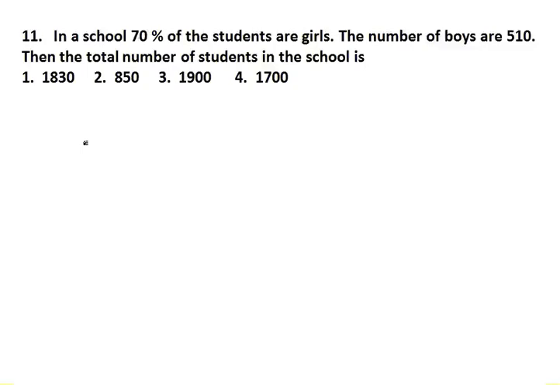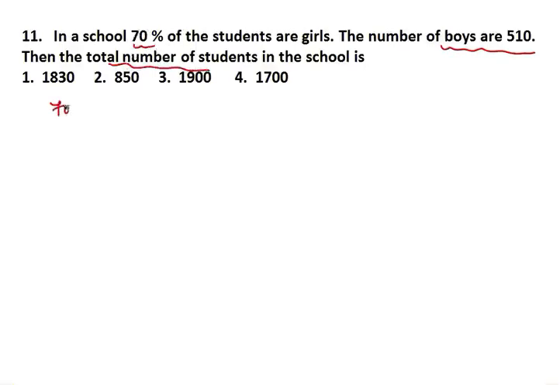So let's start today with question number 11. In a school, 70% of the students are girls. The number of boys is 510. Then the total number of students in the school. Look guys, here the number of boys is given in real numbers and it is asking you the total number of students. And a hint is given to you that 70% of the students are girls.